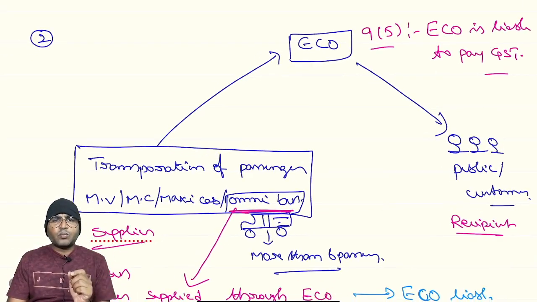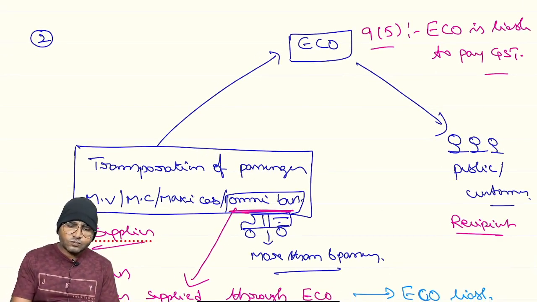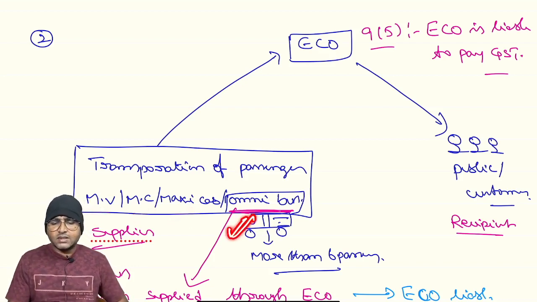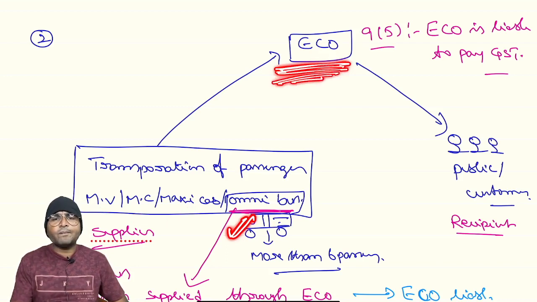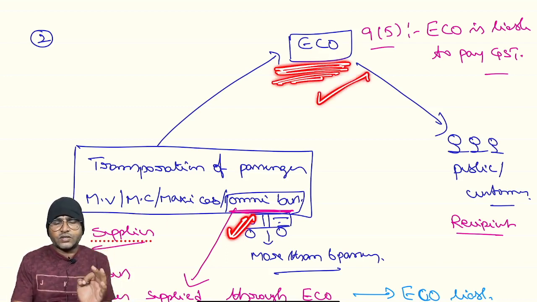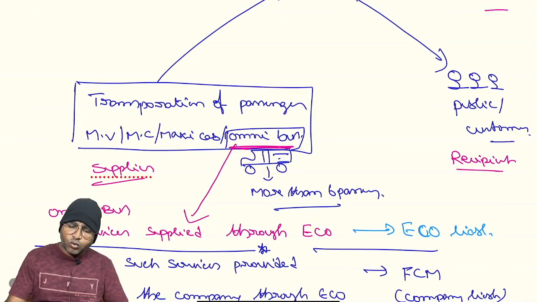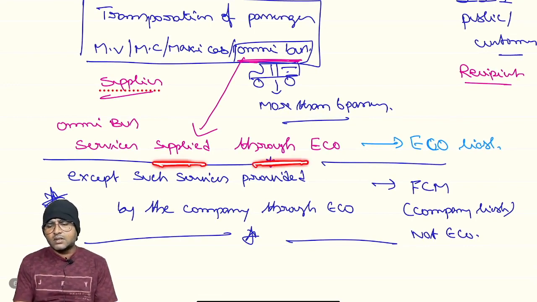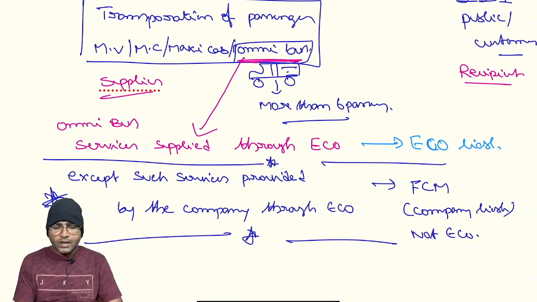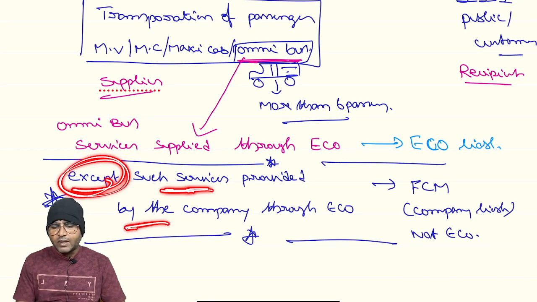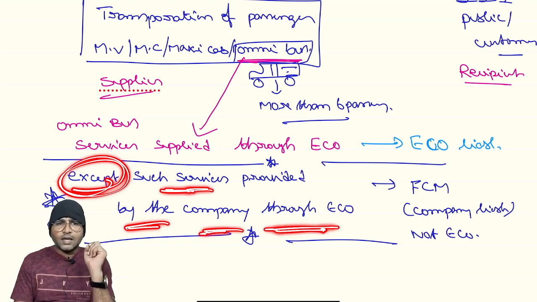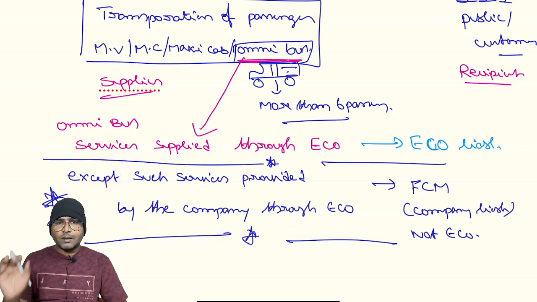Right. First of all, the general provision: transportation of the passengers by motor vehicle, motorcycle, maxi cab, including omnibus. These services are provided through e-commerce operator. E-commerce operator is liable for payment of GST. Now, what is the amendment relating to the omnibus? Still, such omnibus services supplied through e-commerce operator, ECO is liable, except where such services are provided by the company through ECO, that is, where the supplier is a company, forward charge mechanism applicable, right?